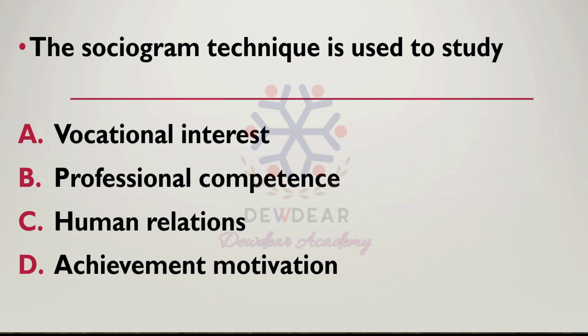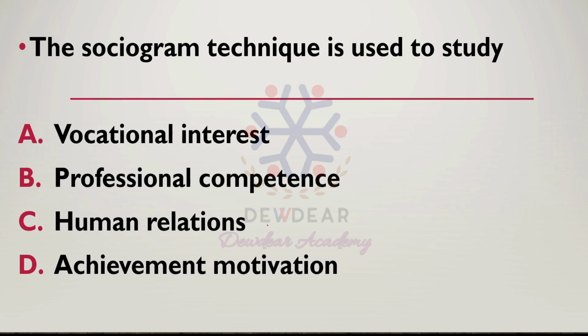The sociogram technique is used to study: options vocational interest, professional competence, human relations, achievement motivation. We know sociometry is a method for measuring social relationships. So here the sociogram technique is used to study human relations.